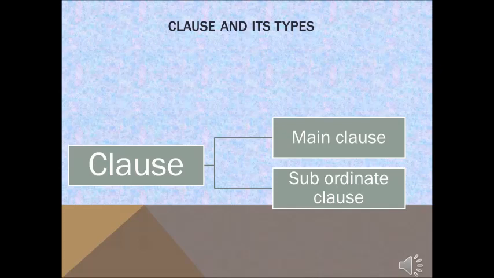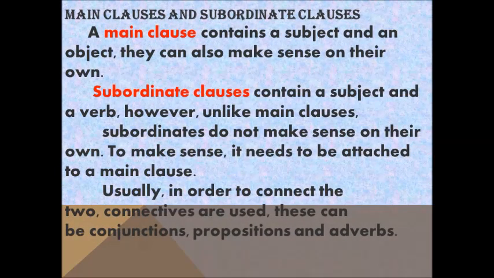We have learned about class and phrase. So there are two types of class. They are main class and subordinate class. As we already saw in the definition of sentence, we already learned these two words, main class and subordinate class. What is a main class and what is a subordinate class?